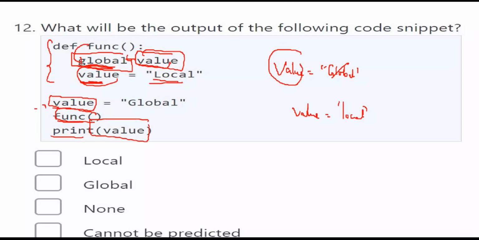So what value will be printed? Local will be printed, because inside the function you have defined the value variable as global. This value variable is defined outside the function but can be used inside the function because it is defined as a global. So the changes you made inside the function to the global variable value will affect the outside value also. Okay. So that's why we are getting the value as local.